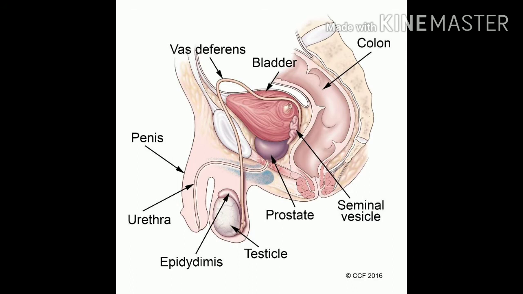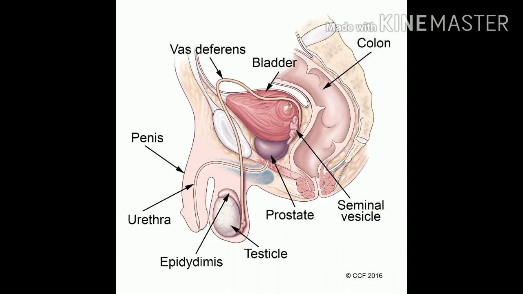And the second one is epididymis. Each testis opens into a long coiled tubule structure called epididymis. Its function is to nourish and store the sperms. The third one is vasa deferens. Epididymis on both sides opens into a thick muscular tube called vasa deferens, which is around 30 to 35 centimeters long. Its function is to carry sperm.